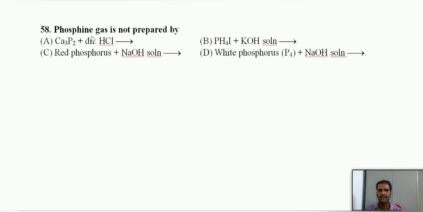Next question number 58. Phosphine gas is not prepared by which? Calcium phosphide, anyhow, we will get it. PH4I and KOH, this is a purification method, you will get phosphine, purified form of the phosphine. Red phosphorus and NaOH solution, red phosphorus with NaOH, you don't have any reaction. White phosphorus with NaOH, you will get phosphine. So here, red phosphorus, we don't have the reaction. We will not get phosphine here.